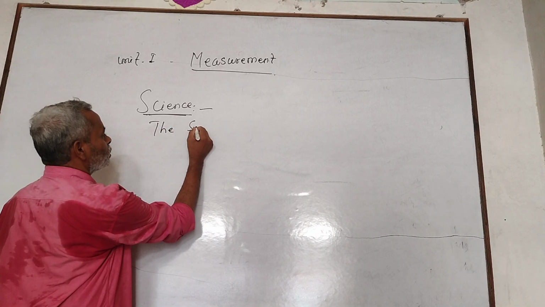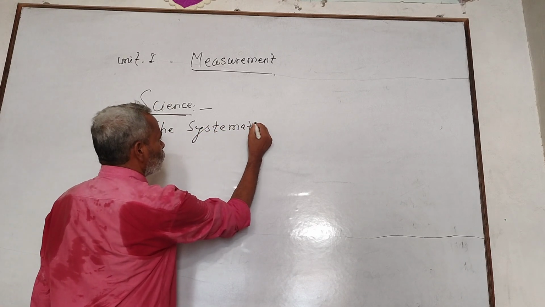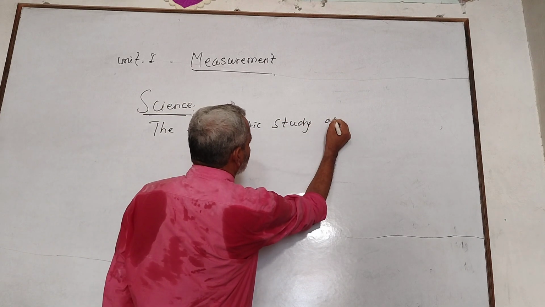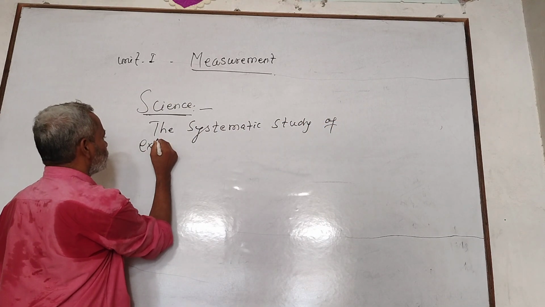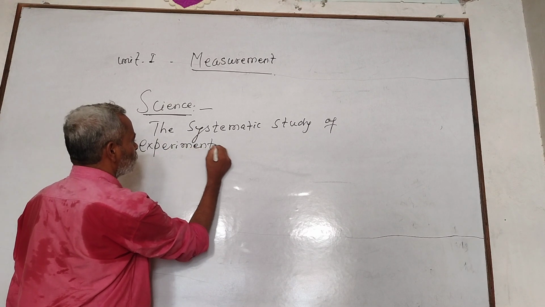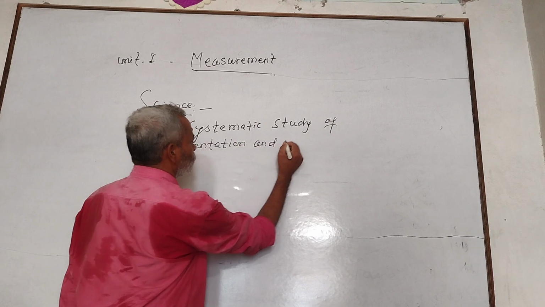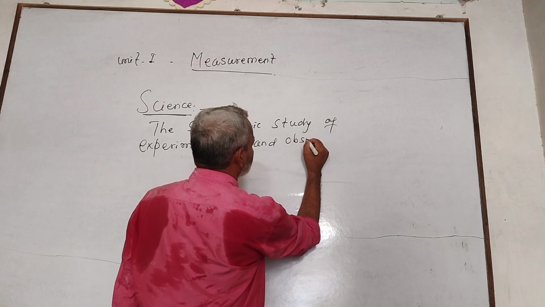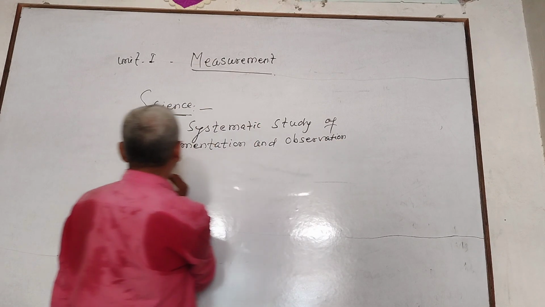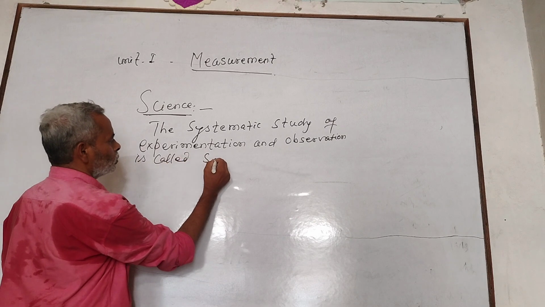The systematic study of experimentation and observation is called science.